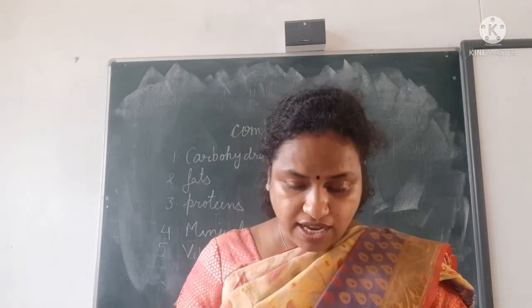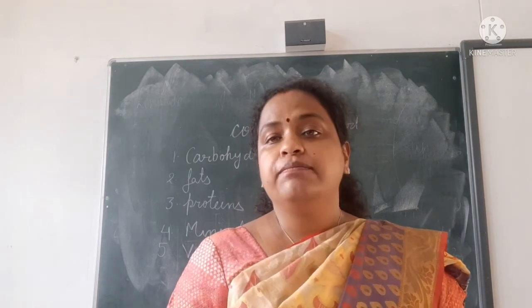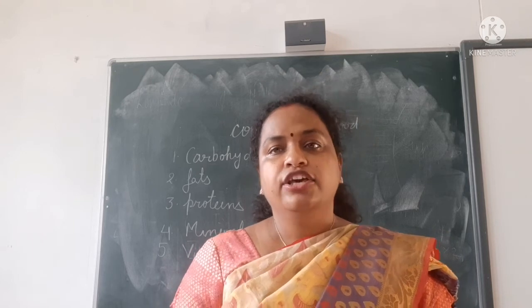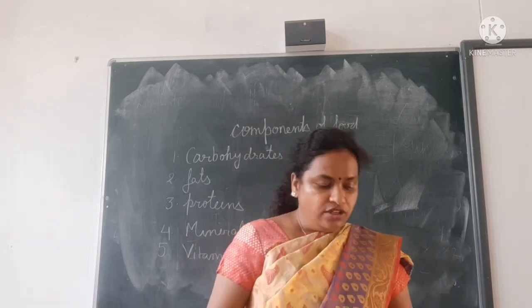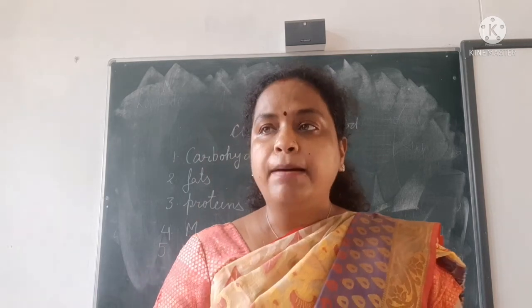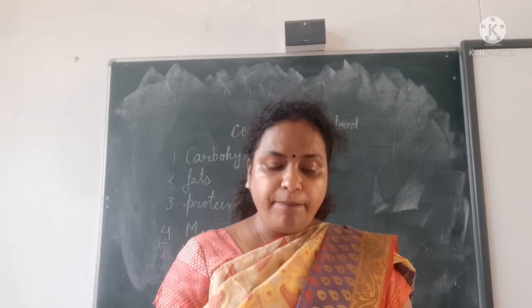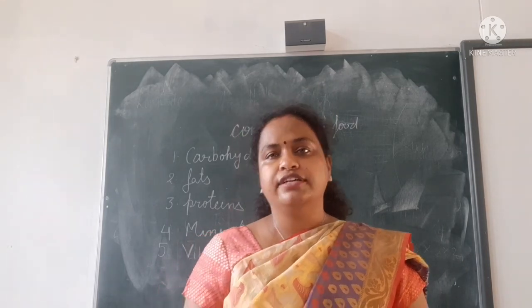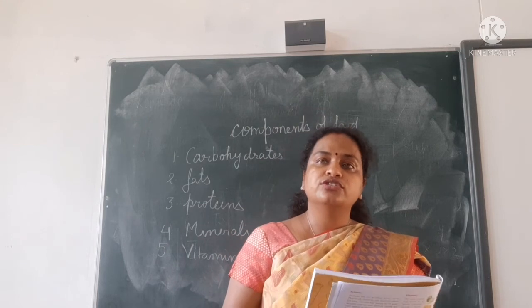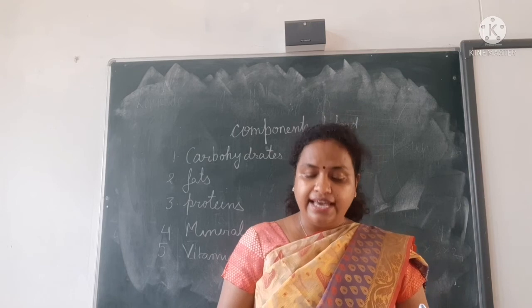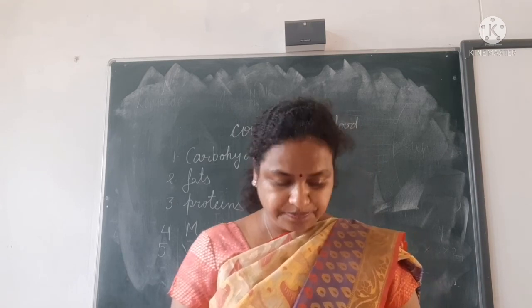Some vitamins are which ones? Vitamin A. What does it help with? It keeps skin, hair and eyes healthy. If you have a sufficient amount of vitamin A, then your skin, hair and eyes will be healthy. Papaya, mango, pumpkin, carrot, milk and milk products, and cod liver oil are the food sources.